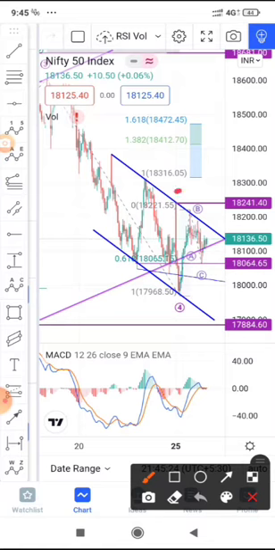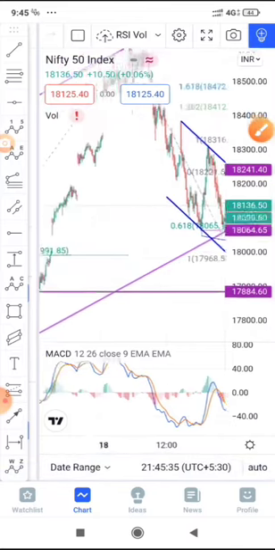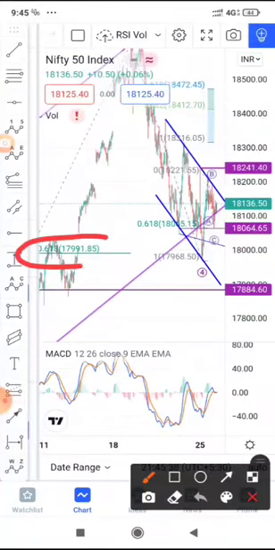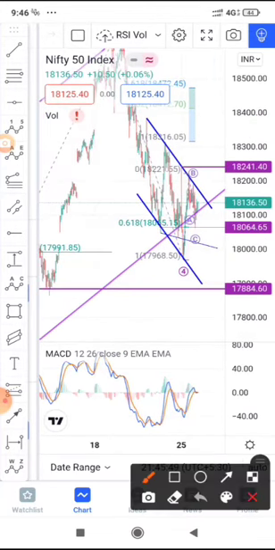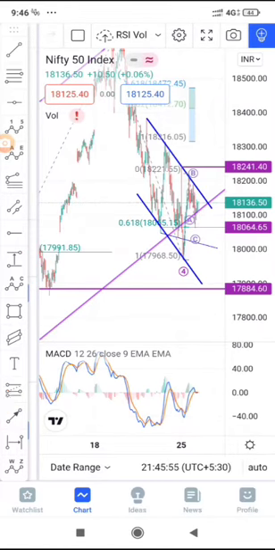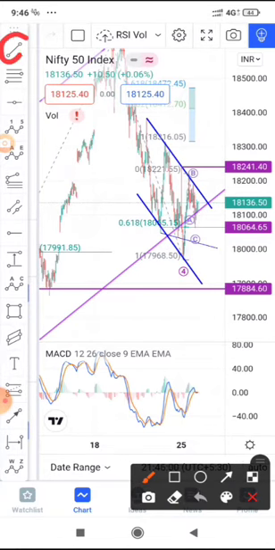But then suddenly after opening gap up, it started a dip and hit a low of 18,068. As per our view, we were expecting Nifty to respect the level of 17,990, but it went 20 points more down, which you could say is expected. Going some points below is acceptable. And you can see that it has formed a channel here, right? How can you draw the channel? Simply draw a trend line or use a parallel channel, whichever you prefer.